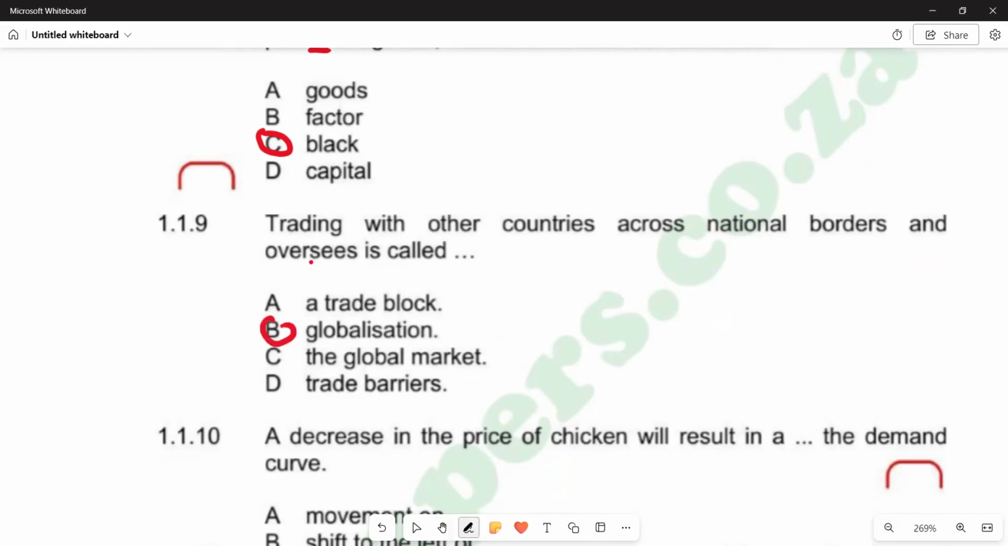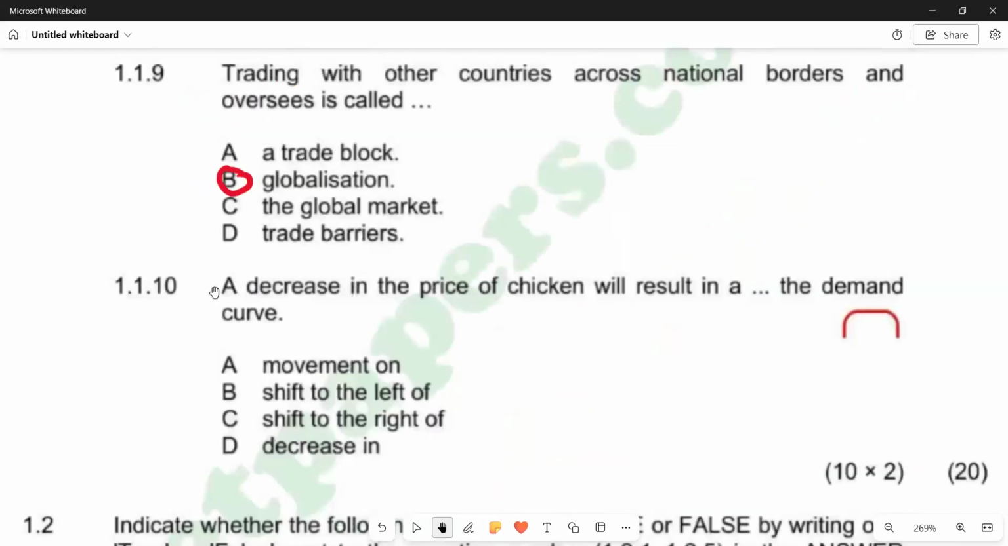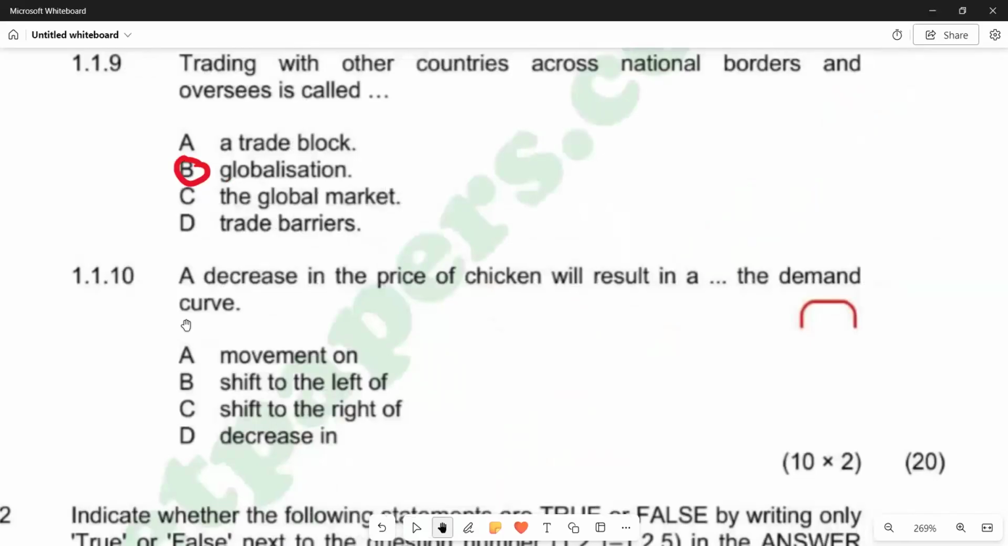So basically also, if you go on to try and define what we mean by globalization, you know that globalization is a process of interaction and integration among people, be it companies and government, and this interaction is being done at a worldwide level. So this is what we have in terms of globalization. Then we go to 1.1.10, which is saying a decrease in the price of chicken will result in a dash the demand curve. So this is trying to explain what happens with the demand curve when the price changes.